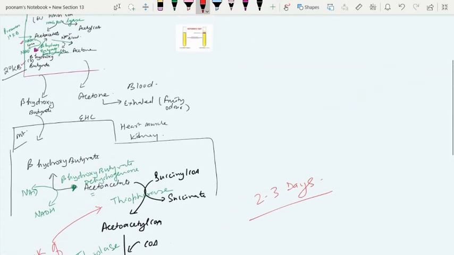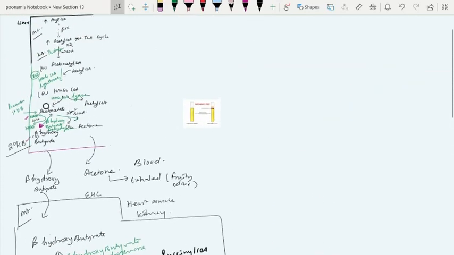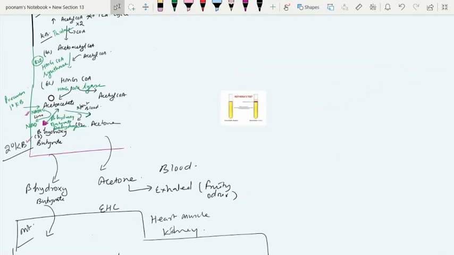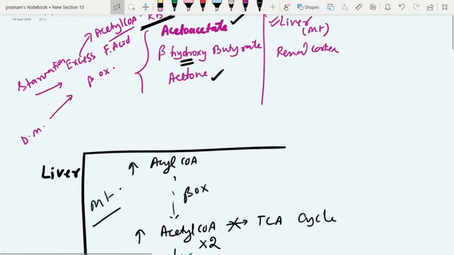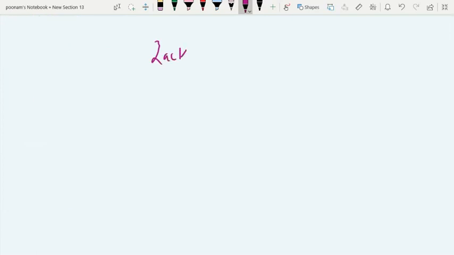So in a nutshell, this is the synthesis and utilization of ketone body, which I have told you. Now I am talking about other aspects of ketone body metabolism. The first question arises: why in these two circumstances, diabetes and starvation, do we have ketogenesis? The answer is lack of insulin and presence of glucagon.